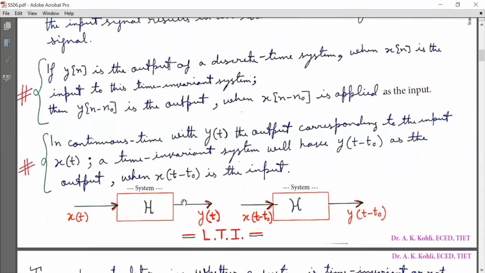Now look at this block diagram. Here this block indicates a system with system function h. Now input to this system is x(t) and the output is y(t). Now I am going to give a test signal x(t minus t naught), which is a delayed version of x(t), to the same system with system function h, and the output is observed to be y(t minus t naught). So this system is a time invariant system.